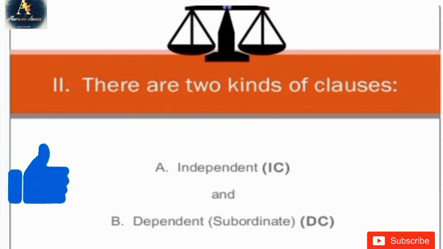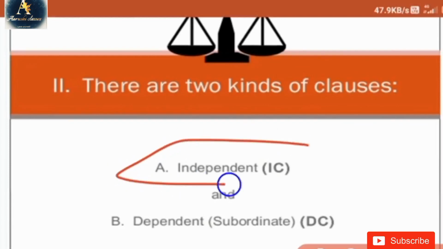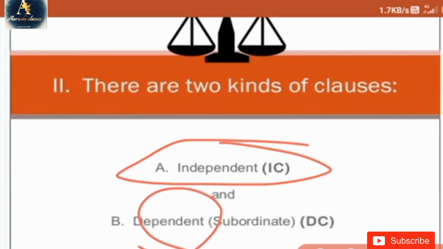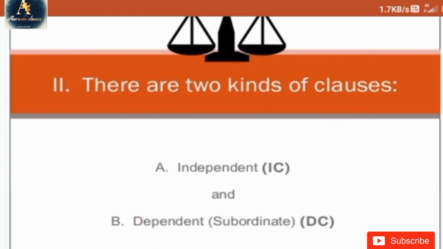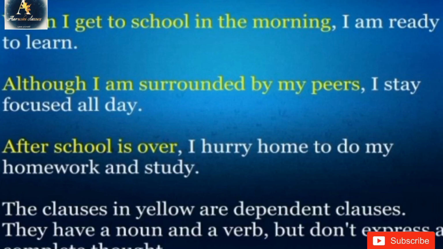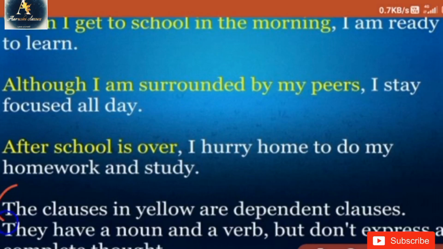Alright, now we have studied clauses. But there are two kinds of clauses. The first one is the independent clause, and the second one is the dependent clause. Now let's study independent and dependent clauses more easily. Here you guys can see the clauses in yellow are dependent clauses.